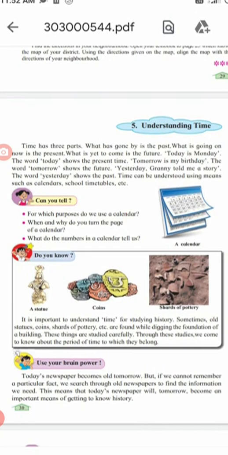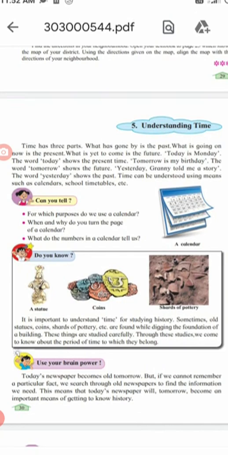Today is Monday. The word today shows the present time, which is going on now.